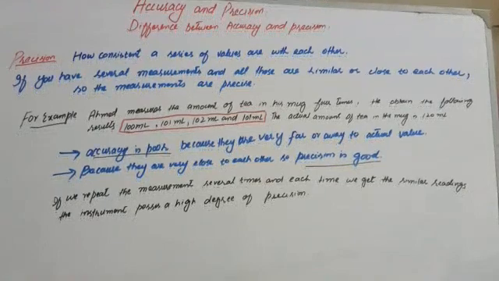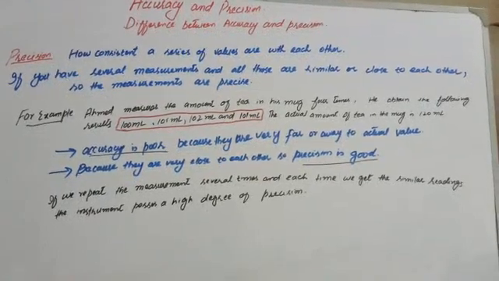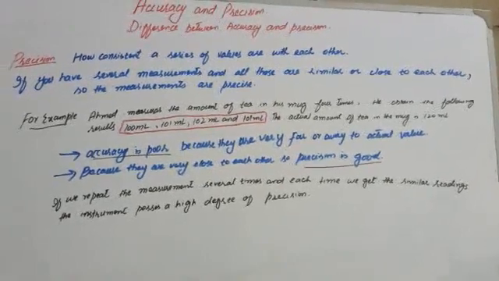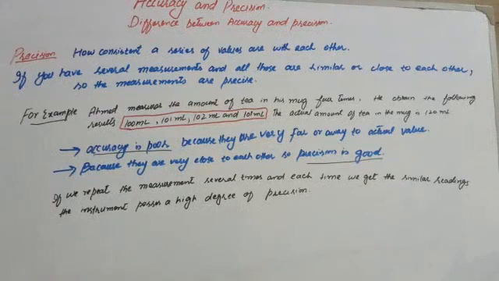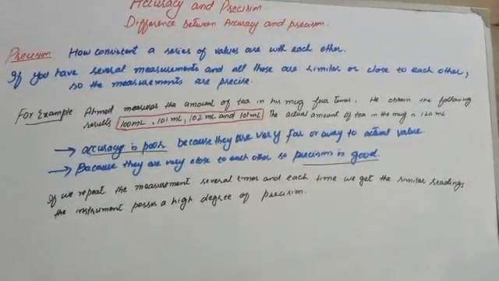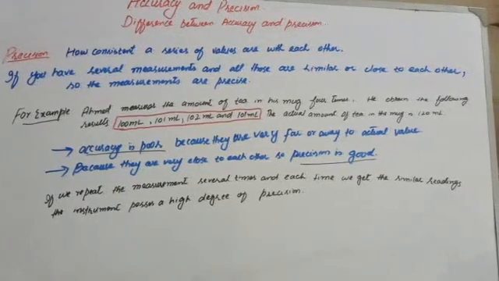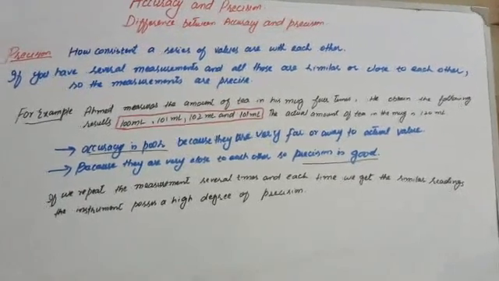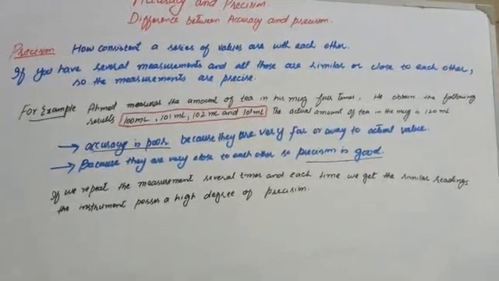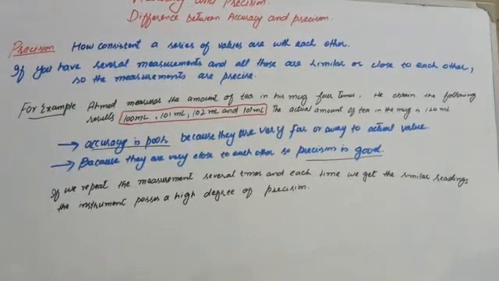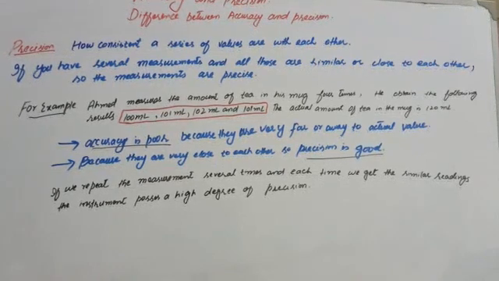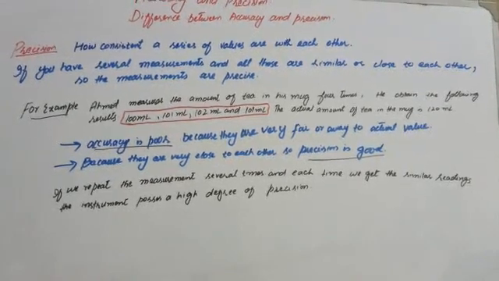For example, Ahmad measures the amount of tea in his mug 4 times. He obtained the following results: 100 ml, 101 ml, 102 ml, and 101 ml. The actual amount of tea in his mug is 120 ml. Here we see accuracy is poor because the values are very far from the actual value, but because they are very close to each other, precision is good.